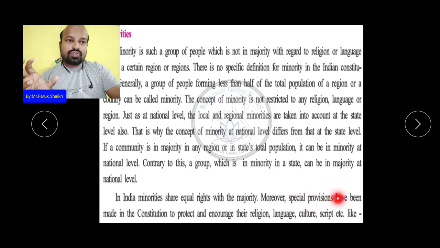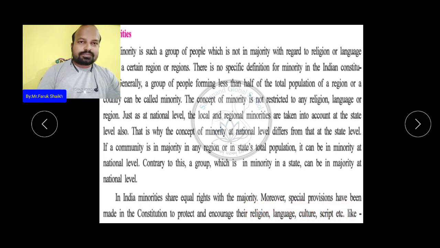Moreover, special provisions have been made in the constitution to protect and encourage their religion, language, culture, script, etc. So people who are in the minority also have their rights, equal rights with the majority people. The special provisions in our constitution protect and encourage their language, religion, script, culture, etc.